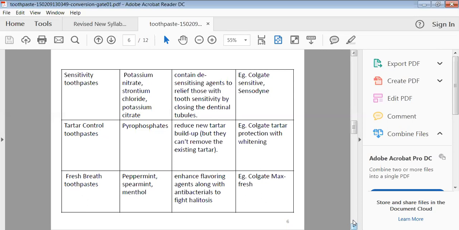Then another type of toothpaste is the tartar control toothpaste. It contains pyrophosphates. Generally, this kind of toothpaste has the ability to reduce new tartar buildup.